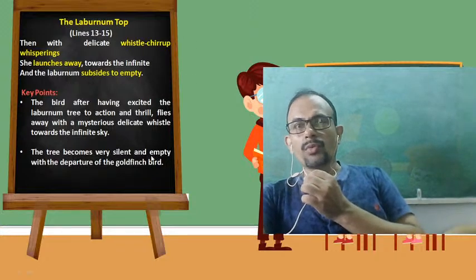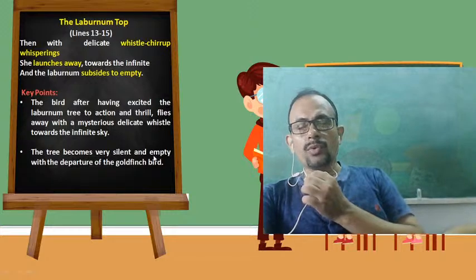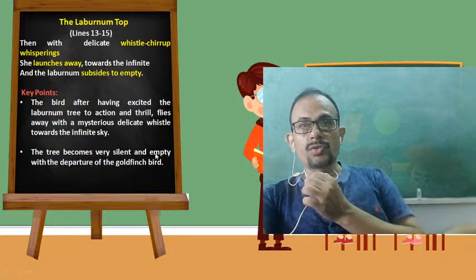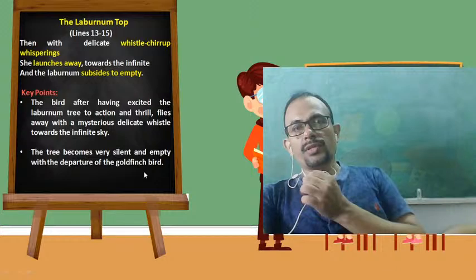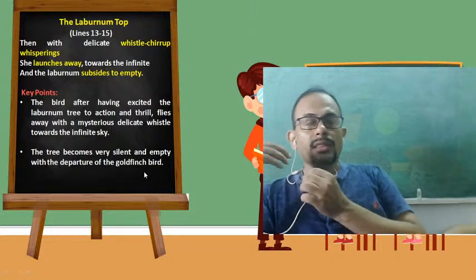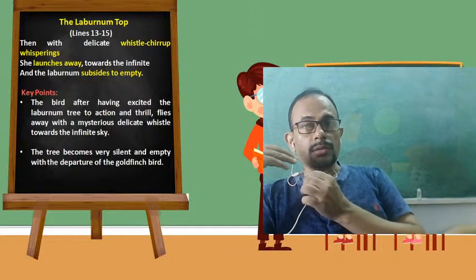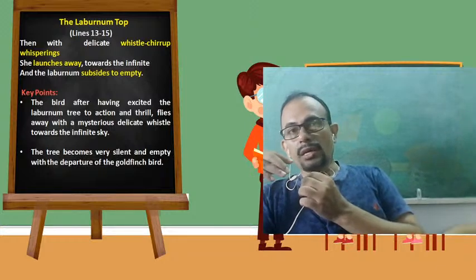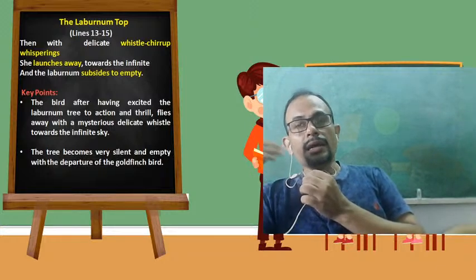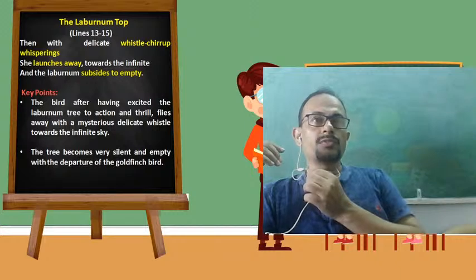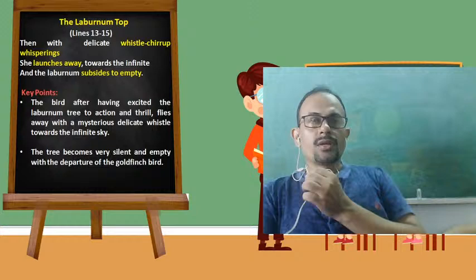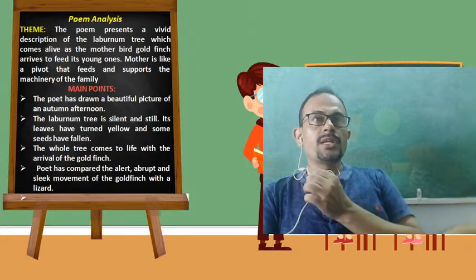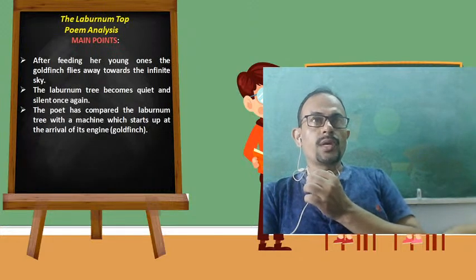Empty means without the presence of the goldfinch. The laburnum tree becomes empty, means silent, with the departure of the goldfinch bird. So when the goldfinch bird departs towards the sky into the infinite, then again the laburnum tree becomes very calm and quiet. So dear students, this is how the explanation of this poem comes to an end.